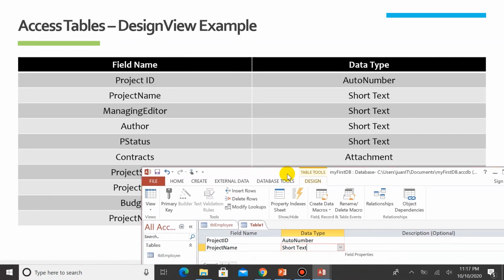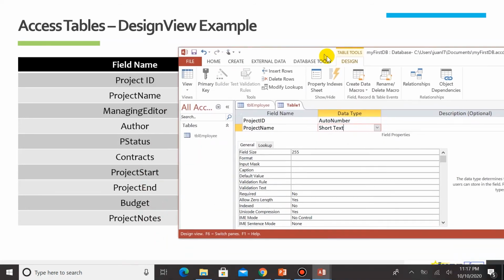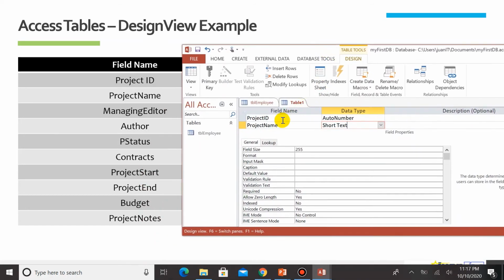Okay, for the next field name. We're done with this. Okay, next is, where is it?